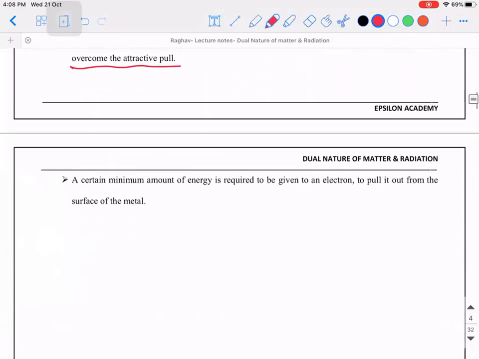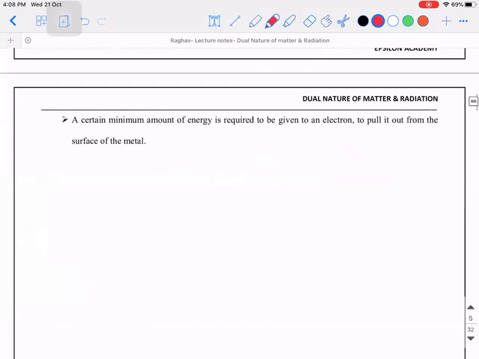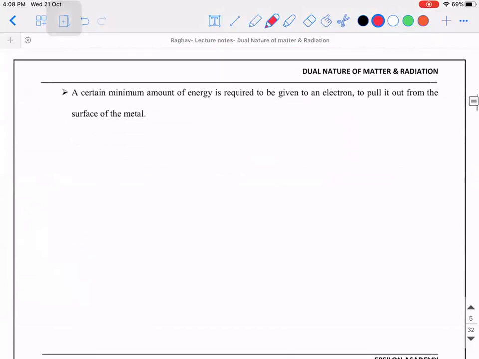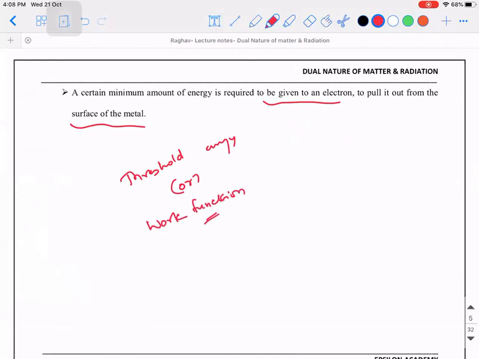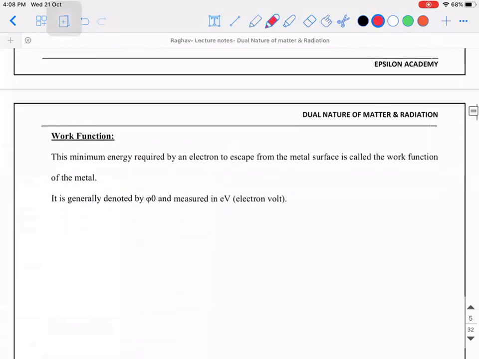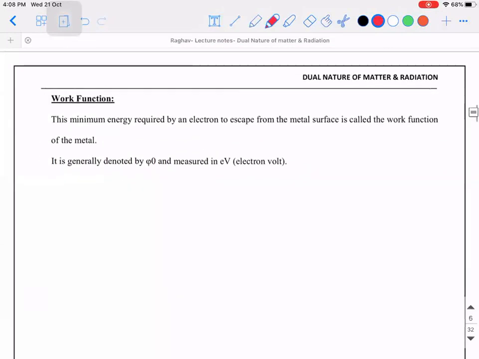Right? So there is a name for it. A certain minimum energy is required to be given to an electron to pull it out from the metal surface. Can someone tell me what is the name of that energy? Threshold energy. Threshold. So we can either call it as threshold energy, or the technical name for it is work function. So people know this already, right? So that's the next topic, that is work function.